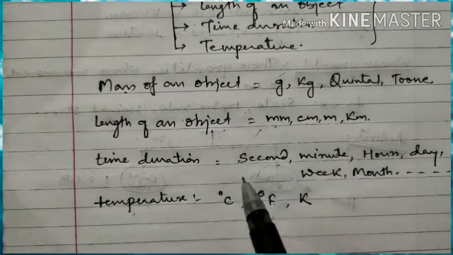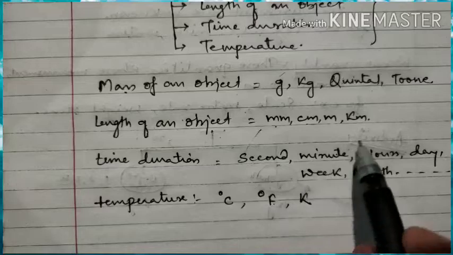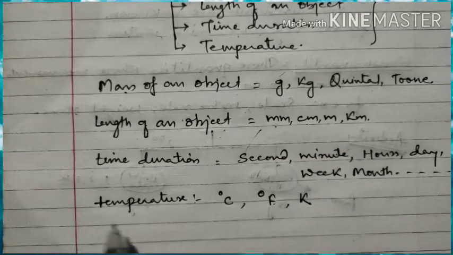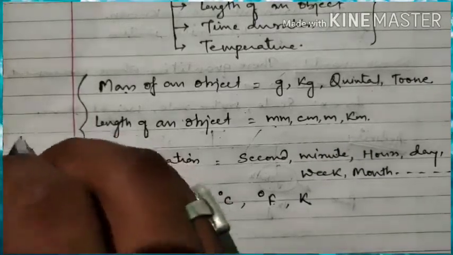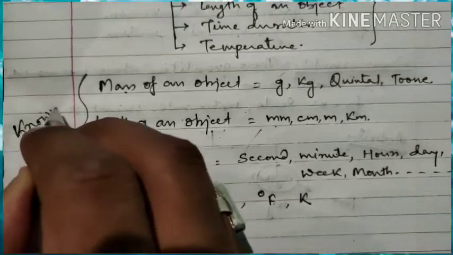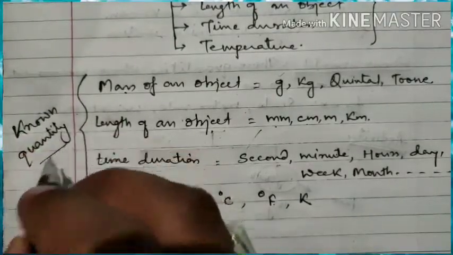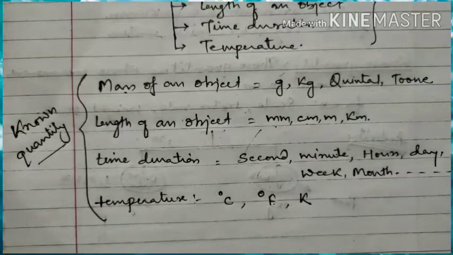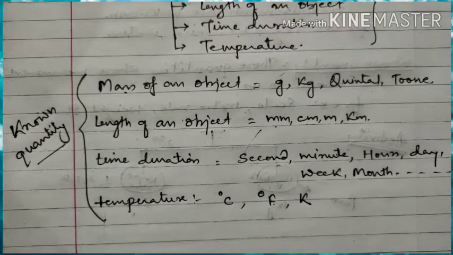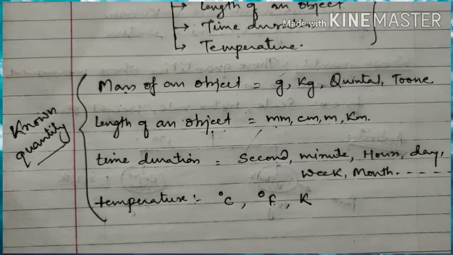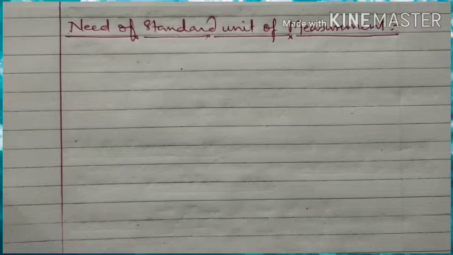object. These are some of the fixed quantities, and all these quantities are known as known quantities. Earlier we have studied known quantity and unknown quantity. These will be the known quantity. Now we will learn about the need of standard unit of measurement. Why is a standard unit required? This also we will understand by an activity.